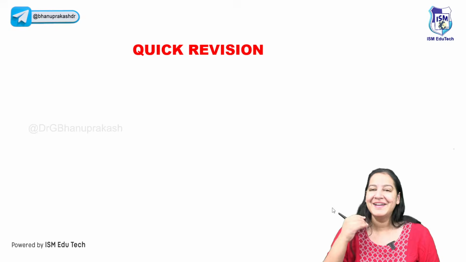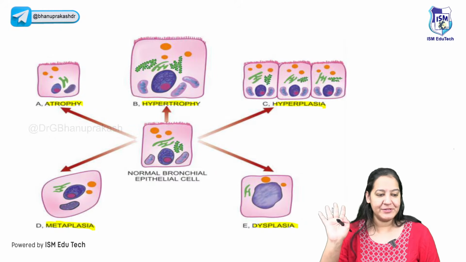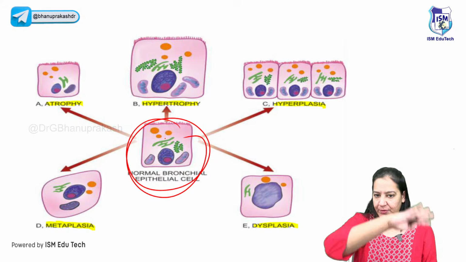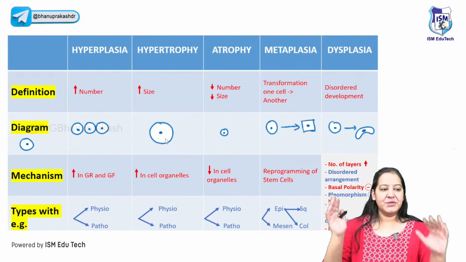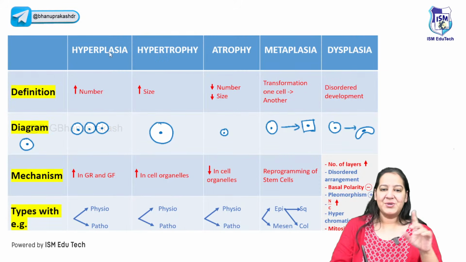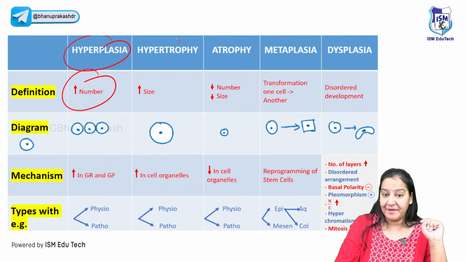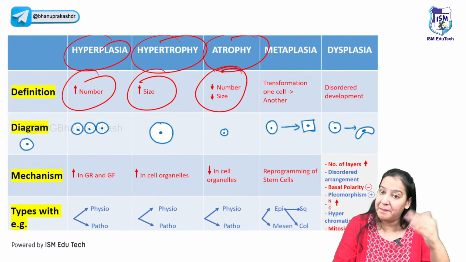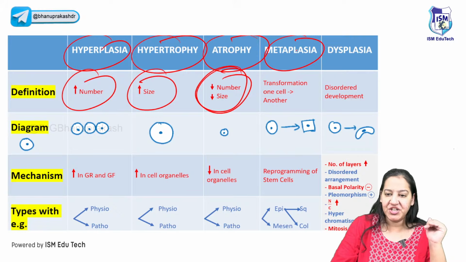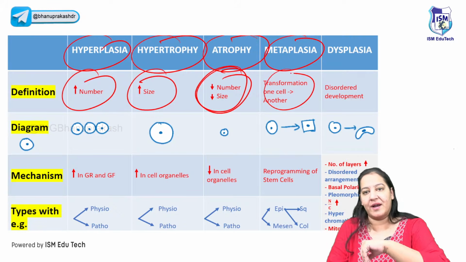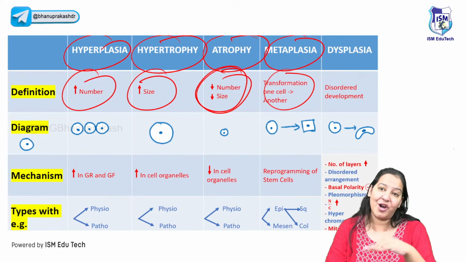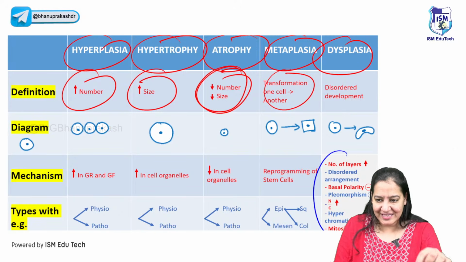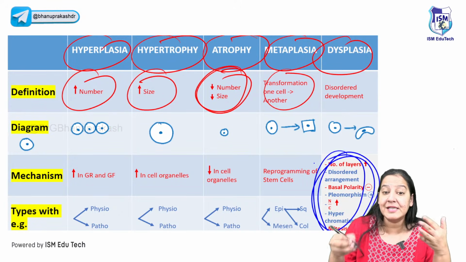Good going. So let me quickly revise the 5 types of adaptation. This one is a normal cell and you can see the 5 types of adaptations. This is the final table we have seen. Hyperplasia, increase in number. Hypertrophy, increase in size. Atrophy, decrease in number and decrease in size. Metaplasia, transformation of one type of cell to another, either squamous to columnar or columnar to squamous. And dysplasia, you know the 7 changes. These are the 7 changes which define dysplasia.